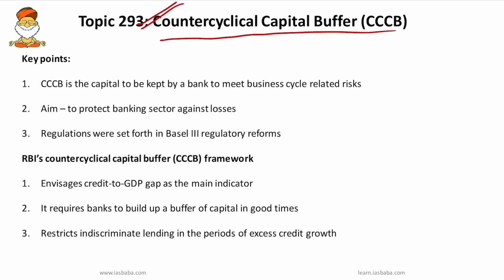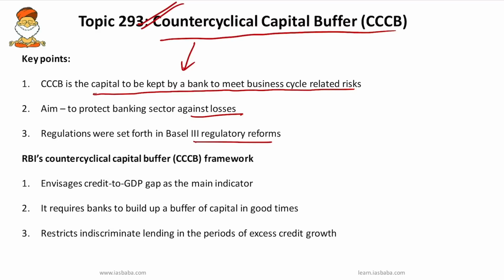So in simple terms, CCCB, that is counter cyclical capital buffer, is the capital to be kept by a bank to meet business cycle related risks. It is aimed to protect the banking sector against losses from changes in the economic conditions. Regulations regarding this were set forth in the Basel III regulatory reforms created by the Basel Committee on Banking Supervision.